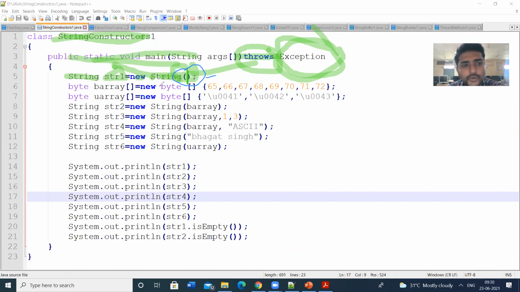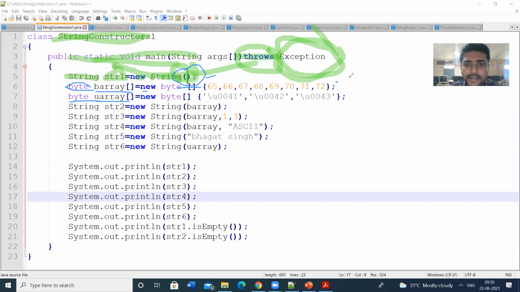Next I am going to declare two arrays, the B array and the U array. I am going to declare the two arrays of type byte. So new byte, this is the declaration and initialization of the array.